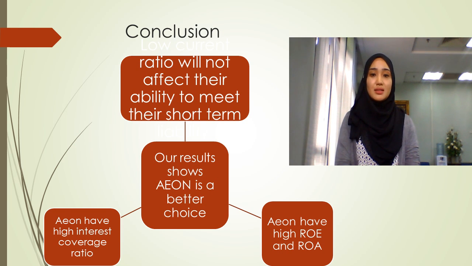And secondly, AEON has a high interest coverage ratio. It indicates that they are able to convert their earnings to pay their debts in a timely manner. And last but not least, they have high ROE and ROA, because ROE and ROA indicate the profitability of AEON.